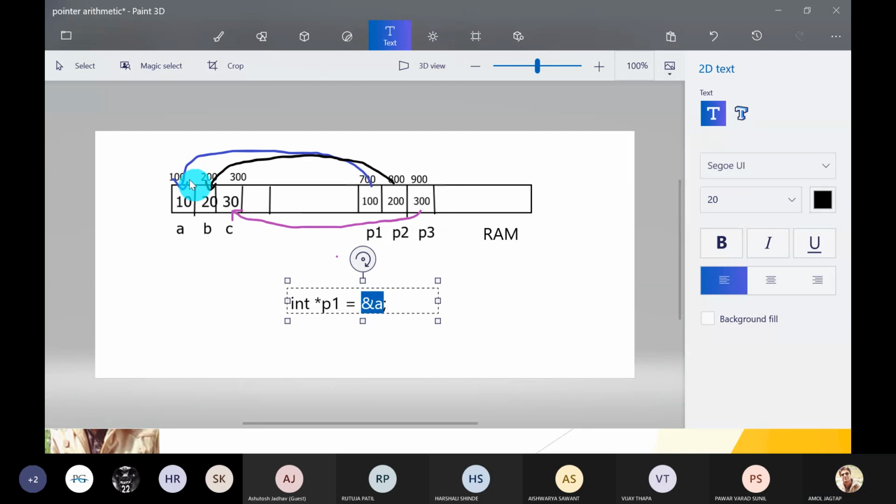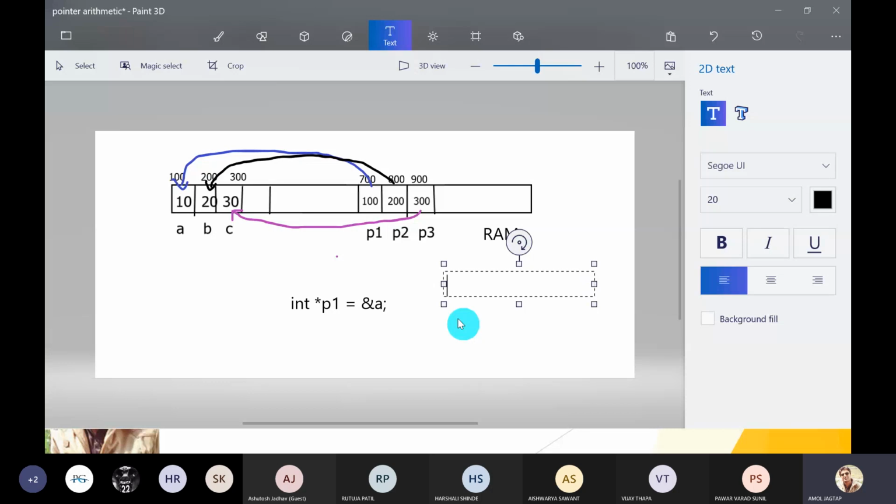So it is called a pointer. Pointers store the address of another variable. So the address of a is stored inside the p1 variable. Understood? So this is the meaning. But guys, a value variable has only two values. For example, a. If we want to print a, then a gives you the value 10. Second, the address of a gives you 100, because variable a has address 100.